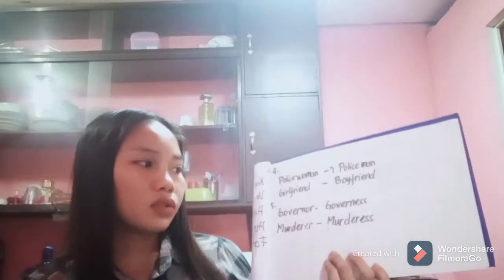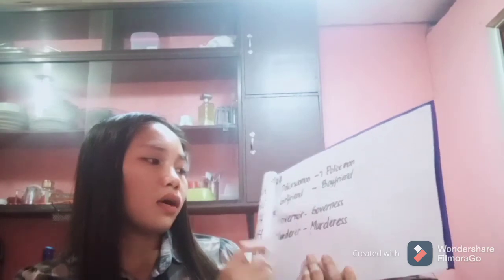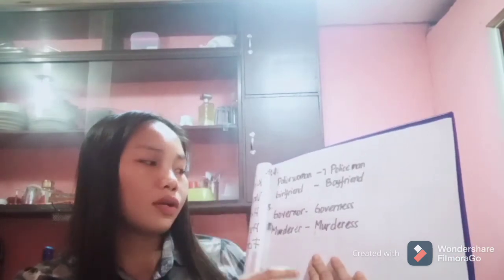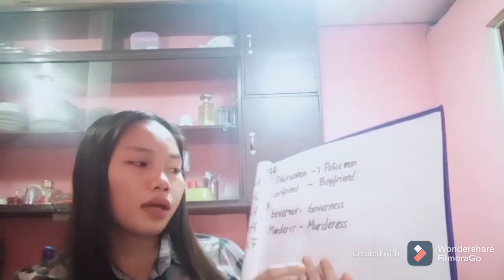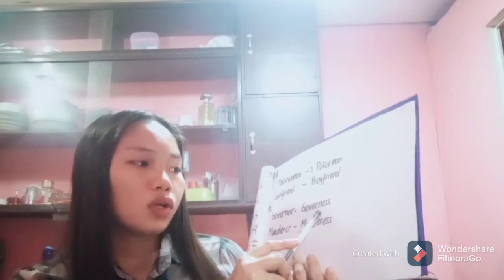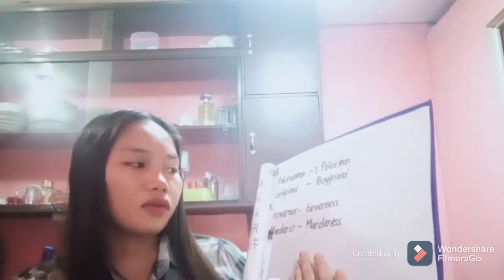Number 5, the feminine of some masculine nouns is made by removing the last vowel and consonant, then adding ess. For example, the word governor into governess. You should remove the last letters o and r, and use ess to make it governess.